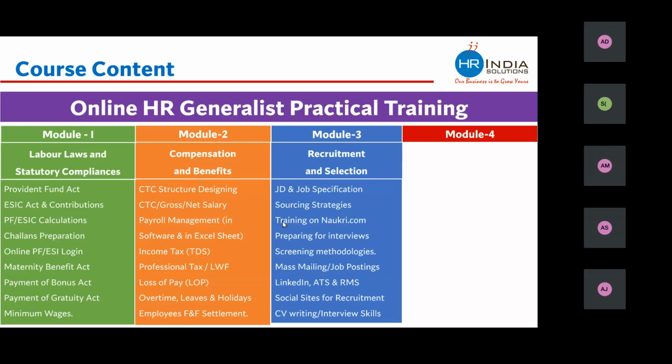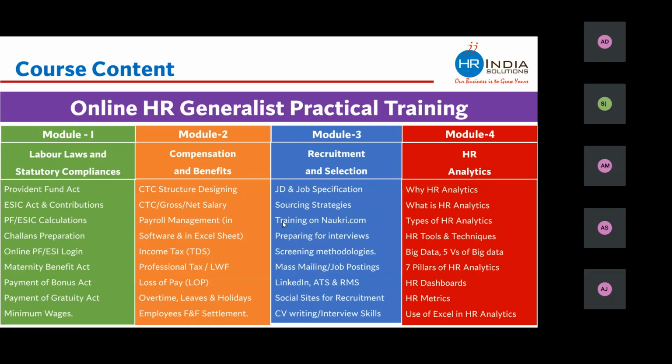We also teach people on mass mailing, and we also understand how various ATS, applicant tracking systems, are used nowadays. It is not the HR manager who is going through each and every resume nowadays. Resumes and applications are getting screened and shortlisted by technology, which is called applicant tracking system. How these applicant tracking systems work, how they shortlist resumes is something which we understand in this third module.